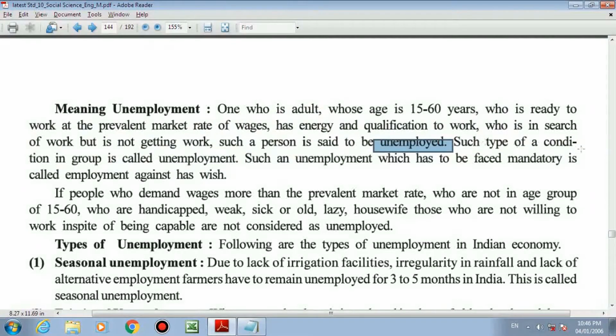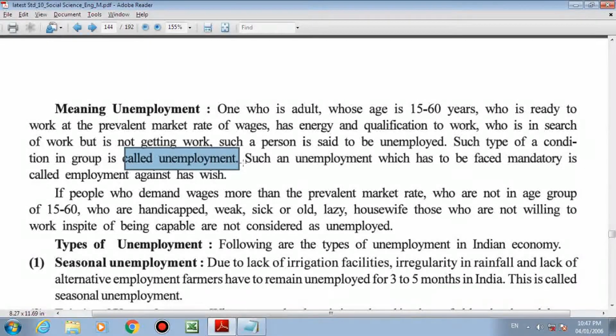And such a condition, such a situation in a group is called unemployment. Such a situation among a group of people is called unemployment. So here the definition is complete. Please remember the definition. The definition is very, very important. Such unemployment which has to be faced mandatorily, compulsorily, against his wish, is called unemployment. Nobody wants unemployment, everybody wants employment, but in spite of that, they are forced to accept this compulsory situation.